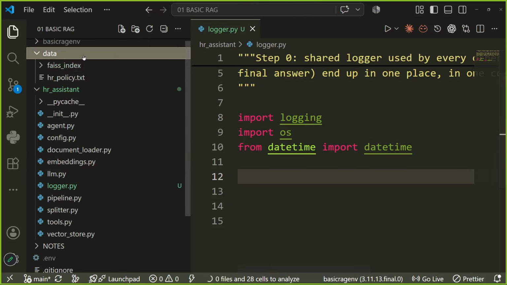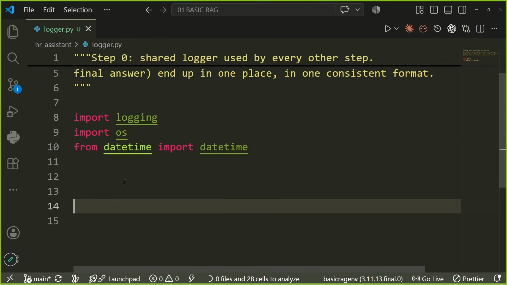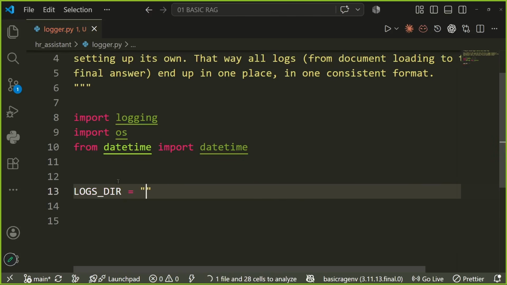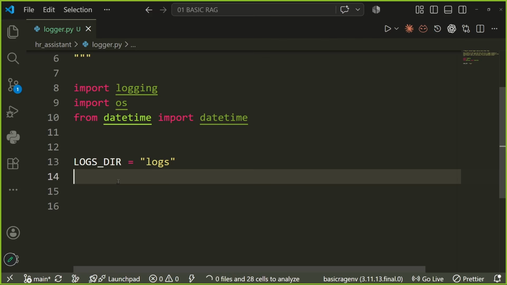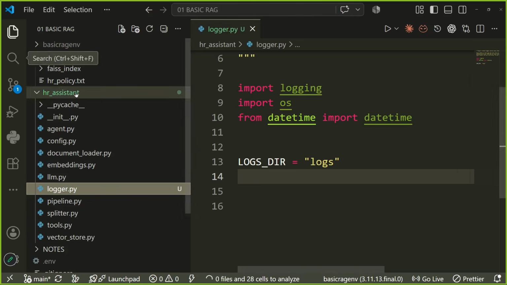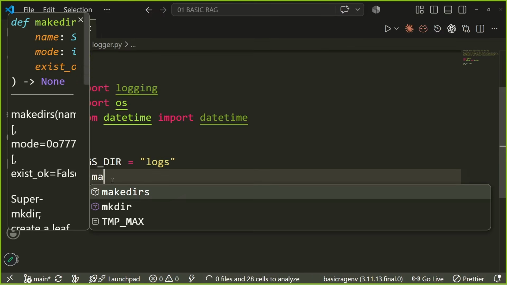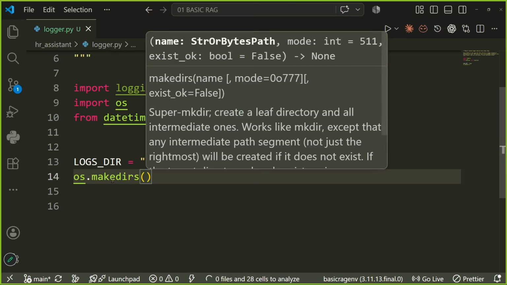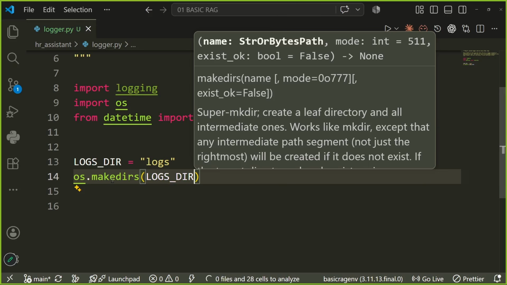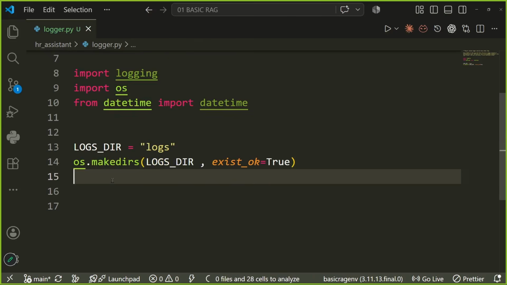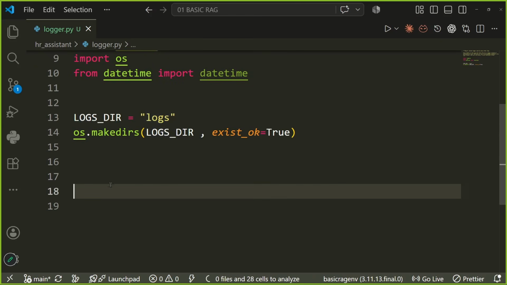Just like we have a folder to store our vectors and our data, similarly, we will have a place to store our logs, which I would call the logs directory. The name of this logs directory will be logs. Currently, there is no such directory over here, we cannot see anything like logs. So if it does not exist, we will make it. So os.makedirs, with the logs directory, which will be logs, and exist_ok will be True, which means if there is no such directory, make one.